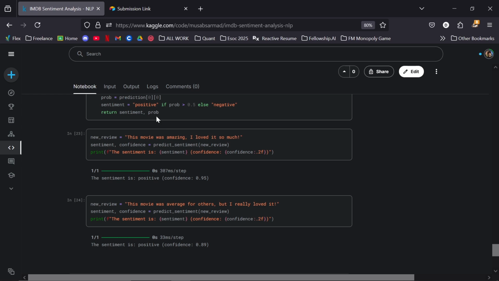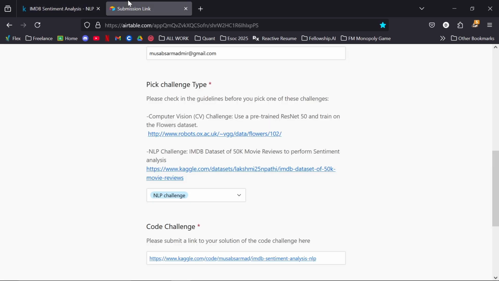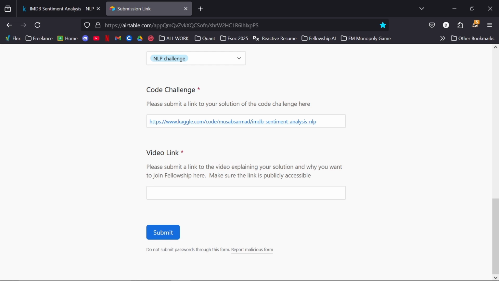I also have to talk about why I wish to join the fellowship, as I am an aspiring ML engineer and data scientist, currently studying fintech at FAST NUCES, Lahore, Pakistan.